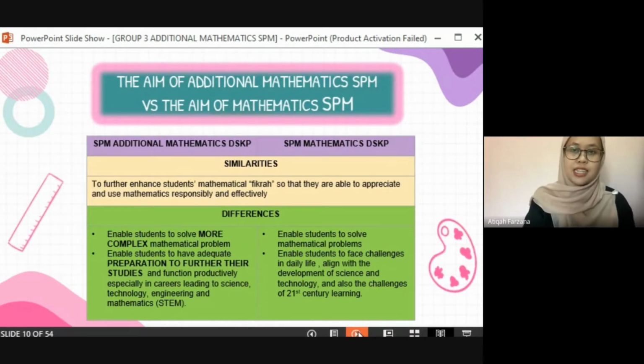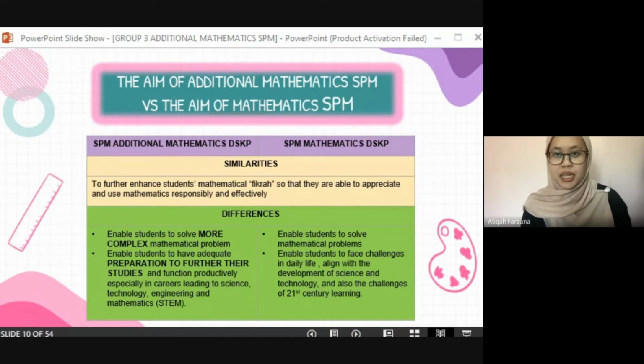So as we can see here, there is one similarity between both the DSKP, which is that both SPM additional mathematics and SPM mathematics want to focus on further enhancing students' mathematical fikrah so that they are able to appreciate and use mathematics responsibly and also effectively.